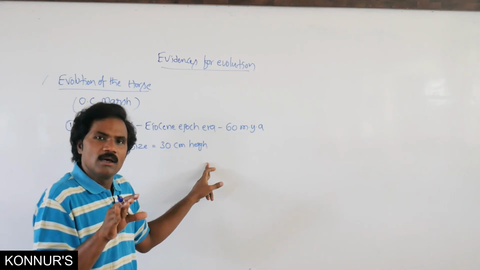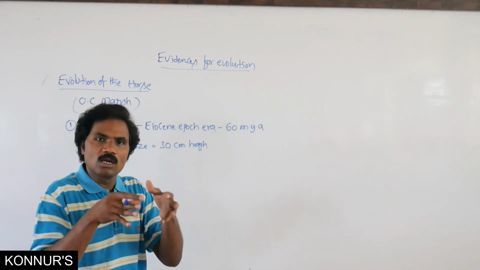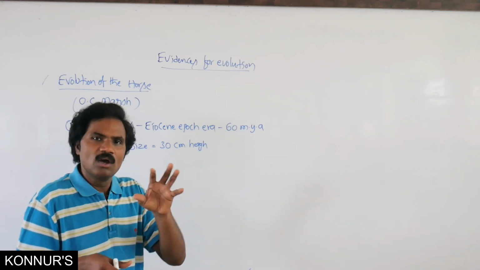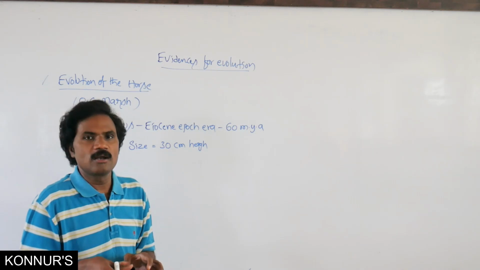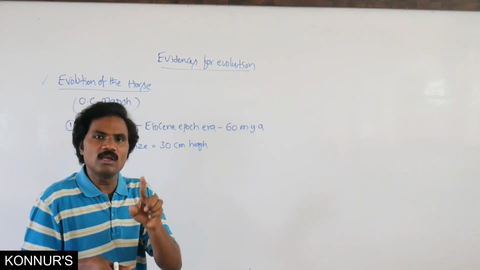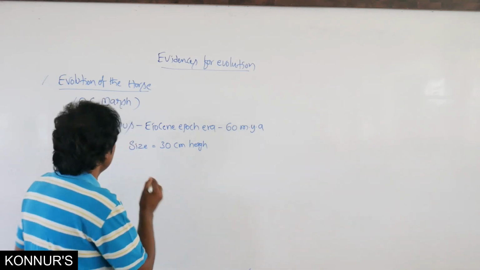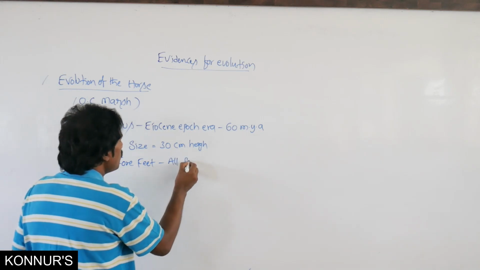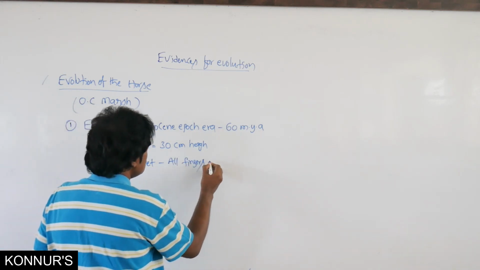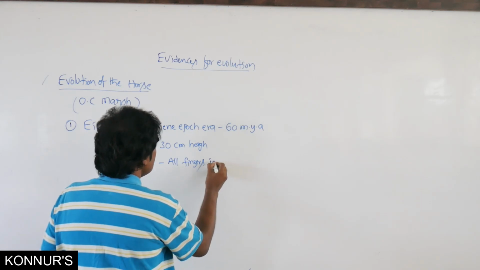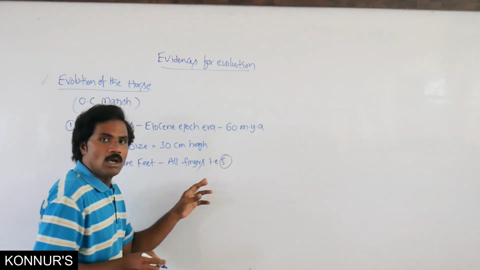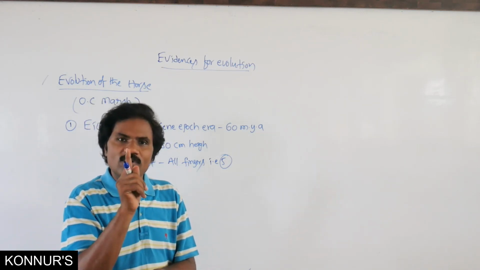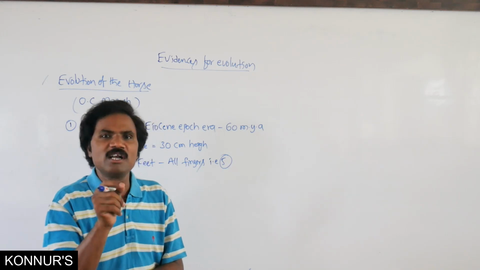Regarding the fore feet as well as the hind feet: in the fore feet, 5 fingers are completely present. All fingers are functional, except the first finger, which is a splint.